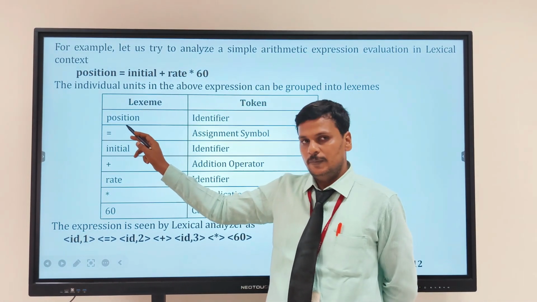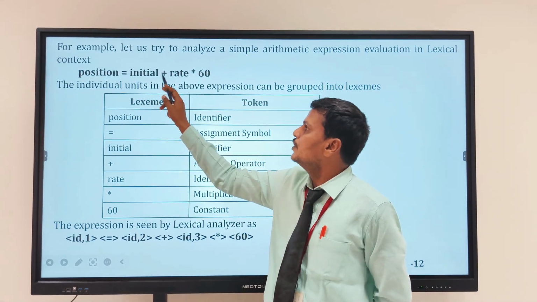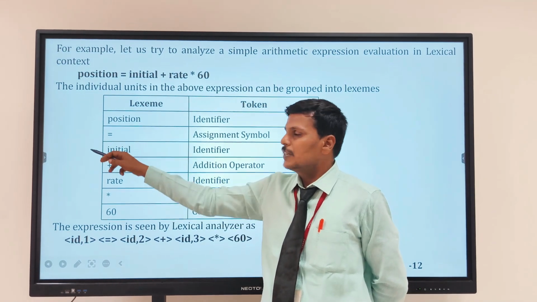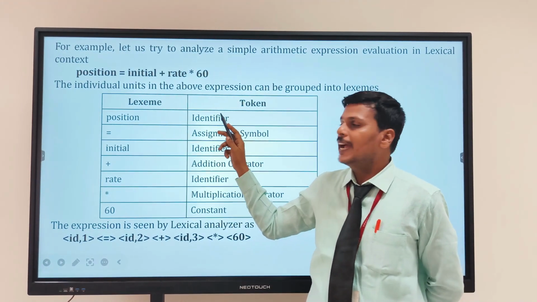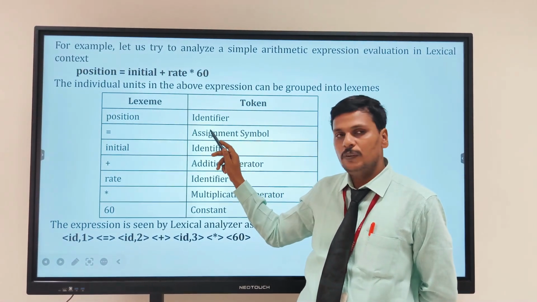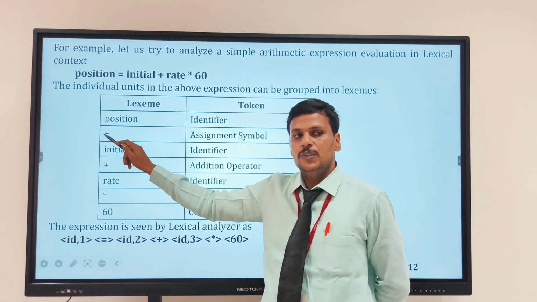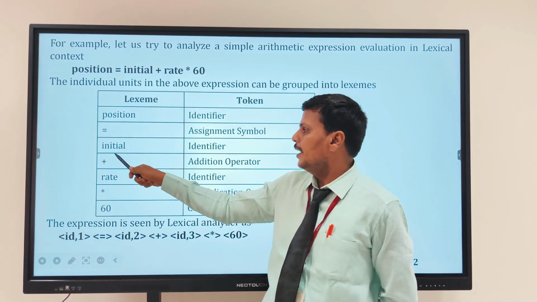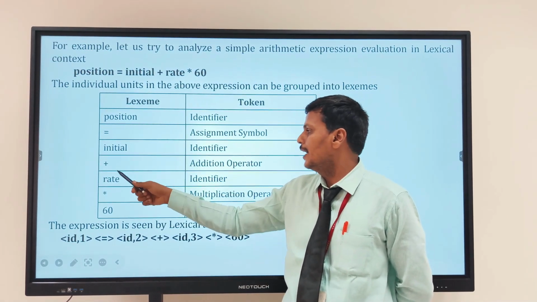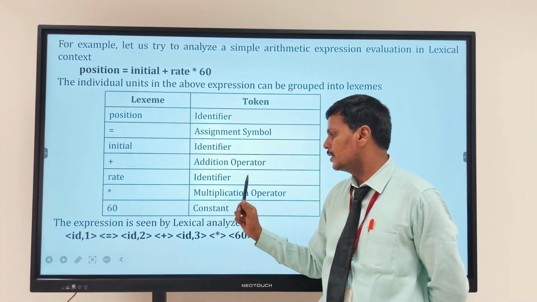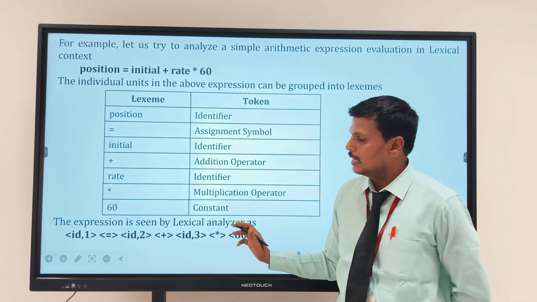So this is an example: position equal to initial plus rate star 60. Position is a sequence of characters and there will be a token. I give a meaning to this position, that is position will be an identifier, and equal is an assignment symbol, and initial is an identifier, and plus is the addition operator, and rate is an identifier, and star is the multiplication operator, and 60 is a constant.